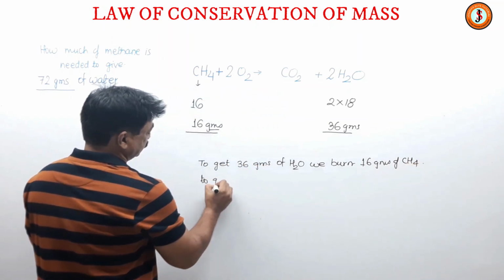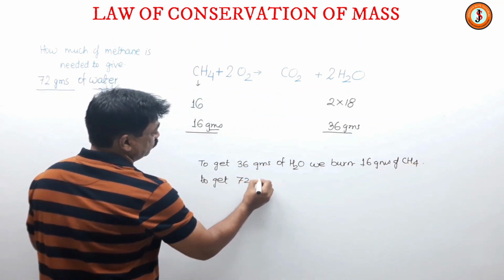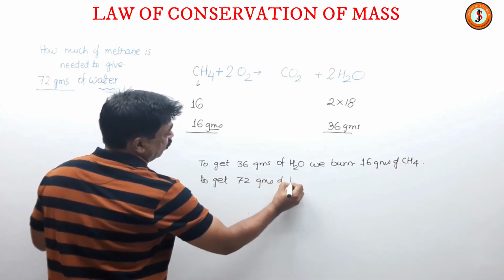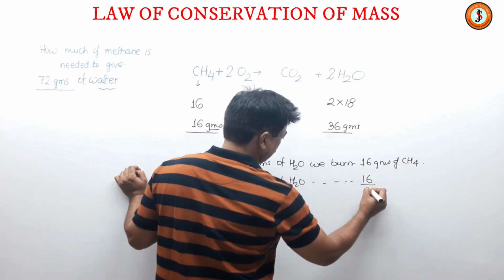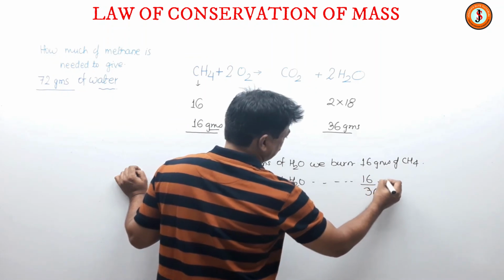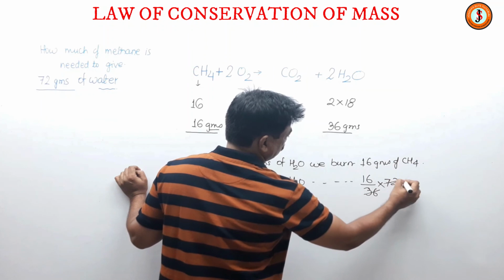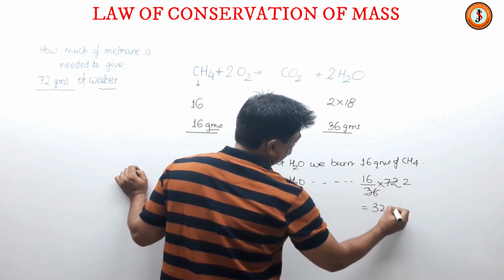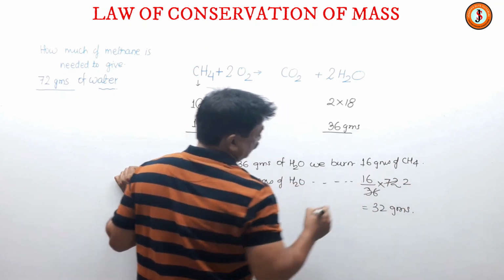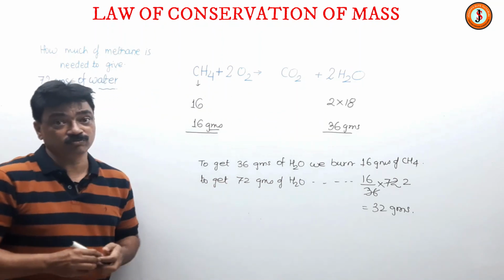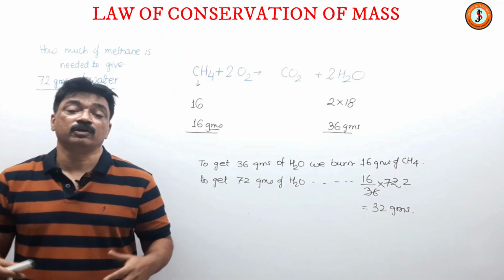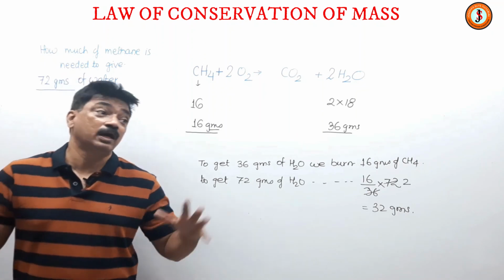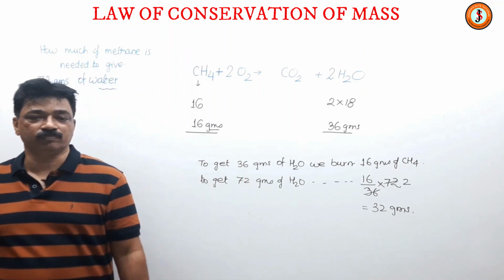To get 72 grams of water, we burn 16 by 36 into 72. So this is how much? 32 grams. So we need 32 grams of methane. That is what justifies the law of conservation of mass, and you can see the application over here. Thank you.